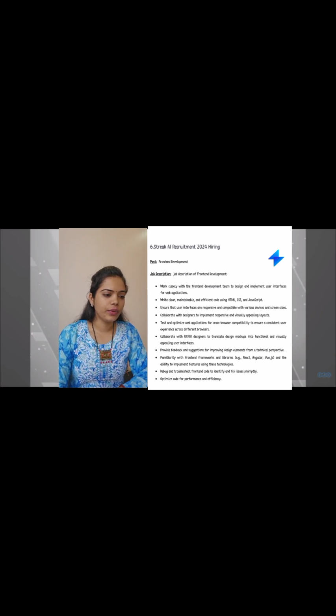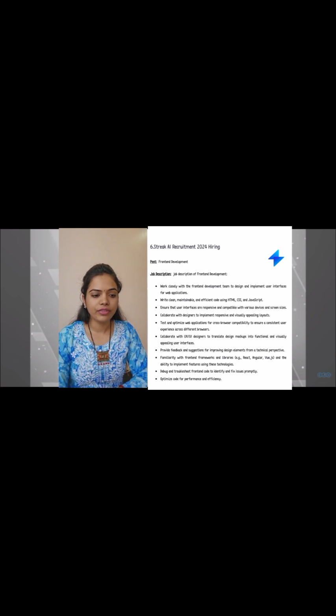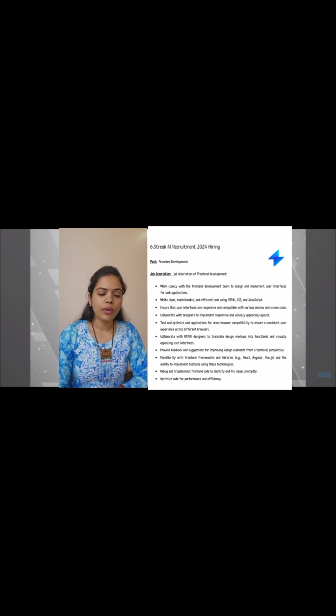Then collaborate with the UX/UI designers to translate design mockups into functional and visually appealing user interfaces. Provide feedback and suggestions for improving the design elements from a technical perspective. Then familiarity with the front-end frameworks and libraries, and the ability to implement features using these technologies. Then debug and troubleshoot front-end code to identify and fix issues promptly, and optimize the code for performance and